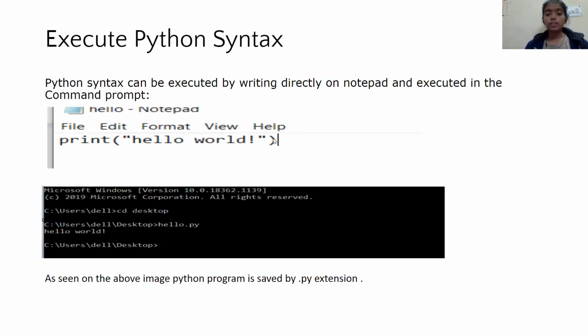To execute Python syntax, we can simply write Python in Notepad. We need to create a file in Notepad. Just like if I want to print hello world, I just type print hello world in my Notepad and then run it on my terminal.